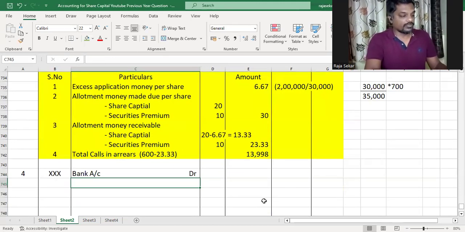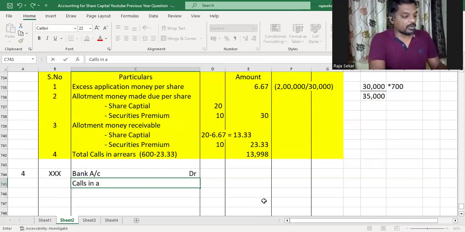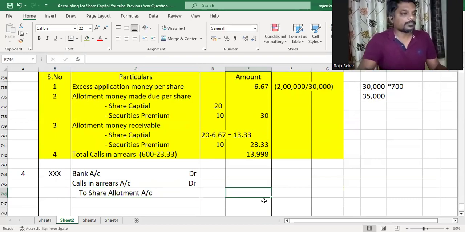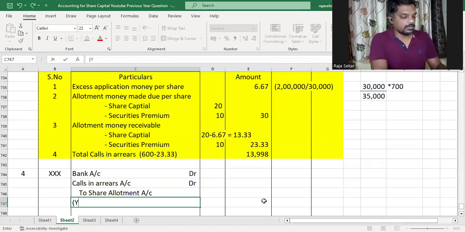As there are calls in arrears of Yogesh, we'll debit calls in arrears account also. Calls in arrears account debited to share allotment money received.